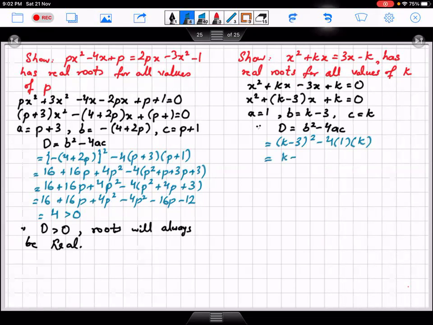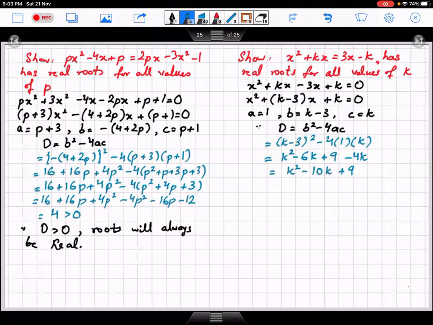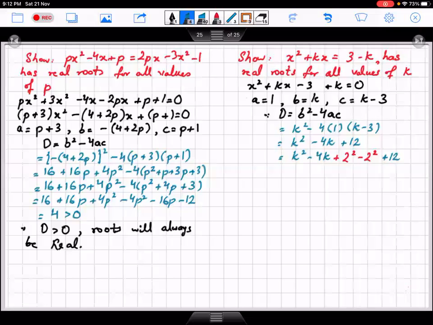So this becomes k square minus 6k plus 9 minus 4k. So this becomes k square minus 10k plus 9. So we have to prove that the roots will always be real. So what will we do, if we do completing the square here? Where did this minus 6 come from? So there was a slight mistake in the question, that I mistakenly wrote x along with the 3, there it is not x.